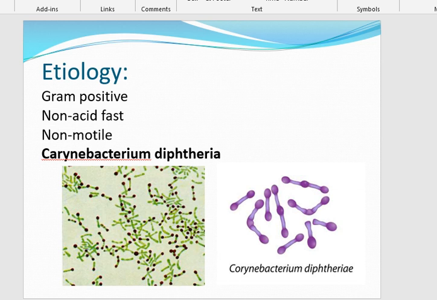Corynebacterium diphtheriae is a non-encapsulated, non-motile, gram-positive bacillus that is shown in the figure. It adheres to the mucosal epithelial cells, where the exotoxins released by these organisms cause a localized inflammatory reaction, followed by tissue destruction and necrosis.